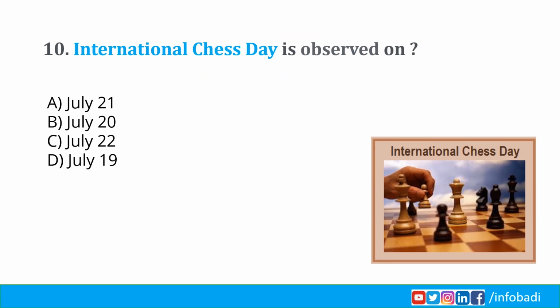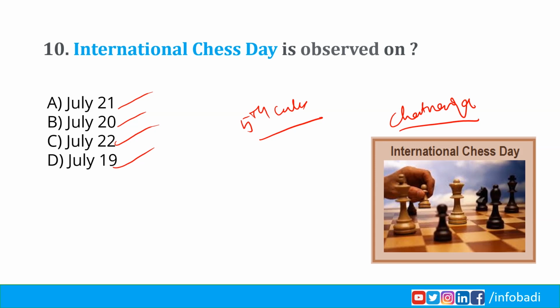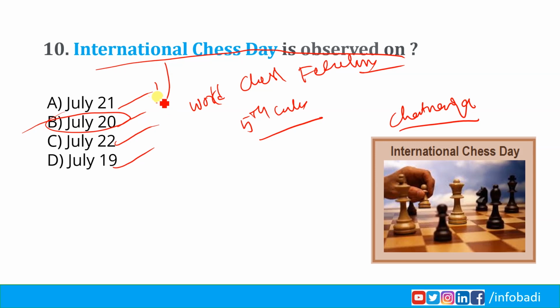Next question. International Chess Day is observed on July 21st, July 20, July 22 and July 19. Chess was invented in India in the 5th century. It was named Chaturanga. The International Chess Day is observed on 20 July every year as the founding day of the World Chess Federation. And this year is World Chess Federation's 96th anniversary.